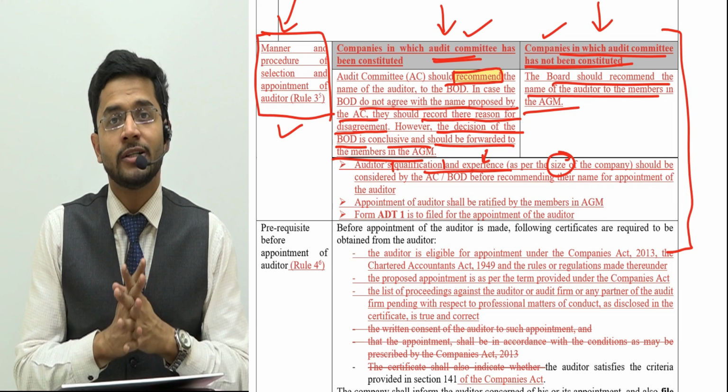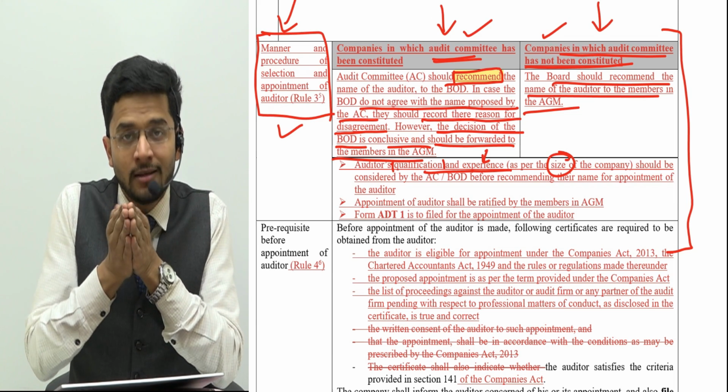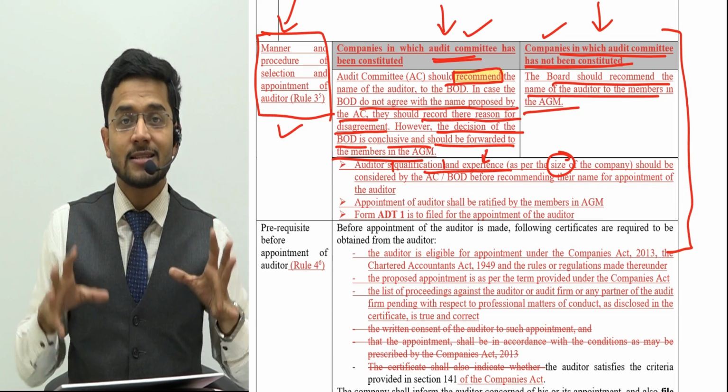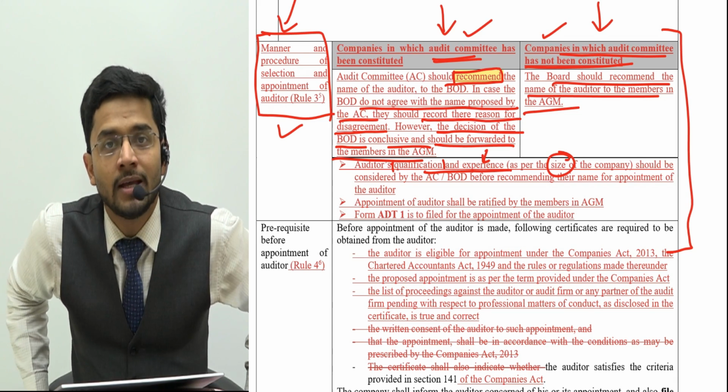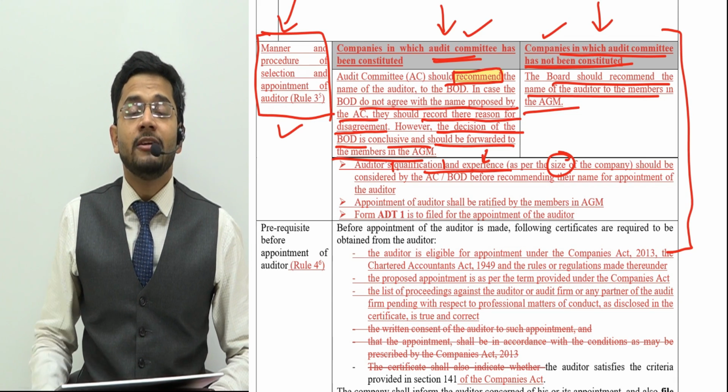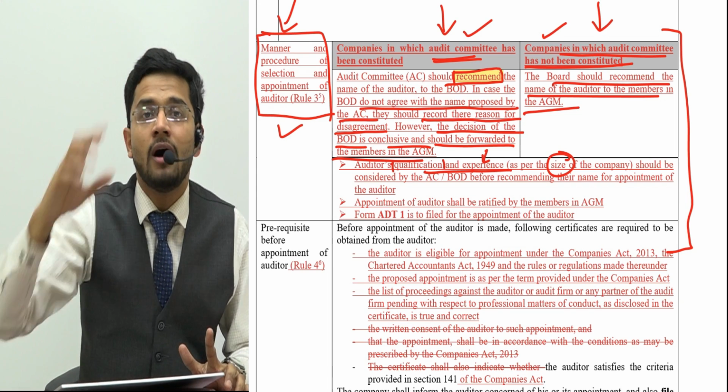You need an auditor who has experience in that particular area. So experience doesn't only mean the number of years. Experience also means experience in the relevant industry in which you are.